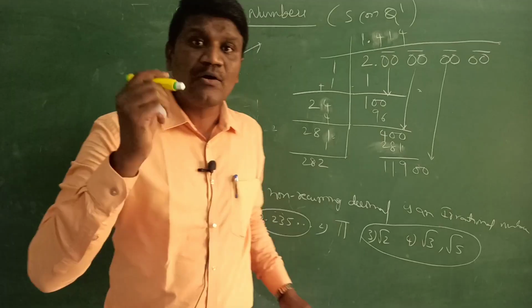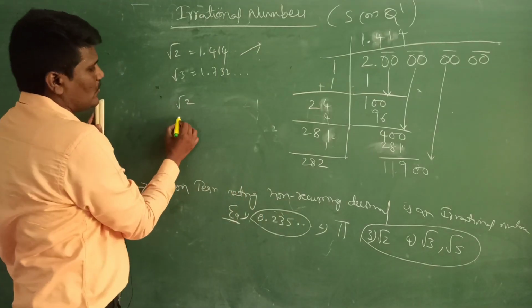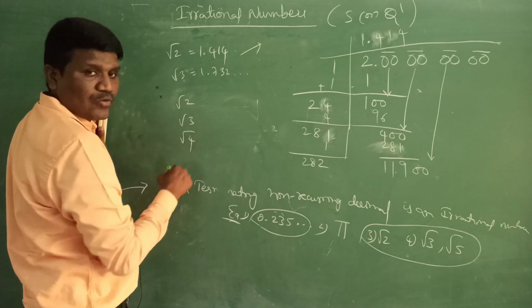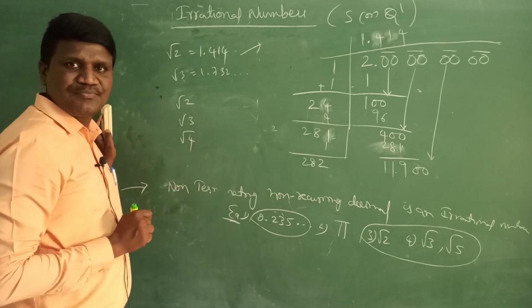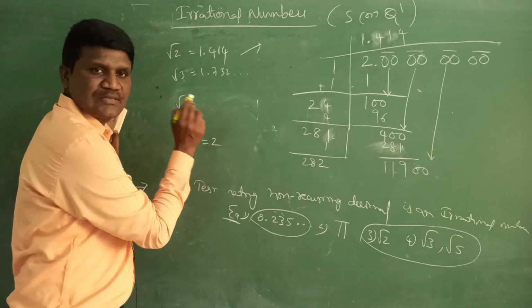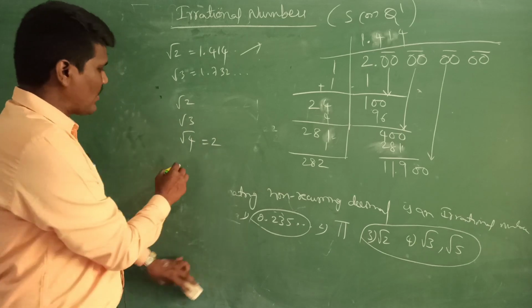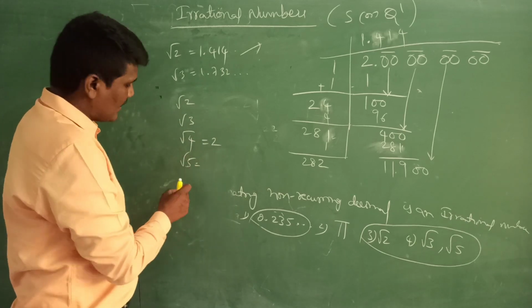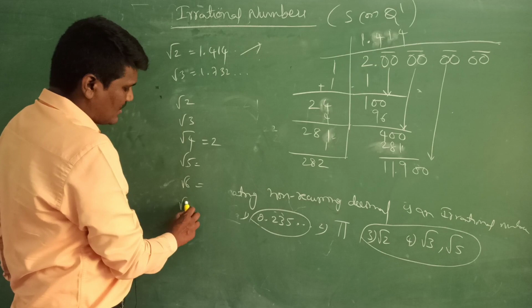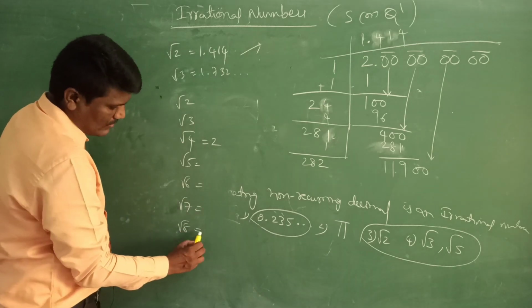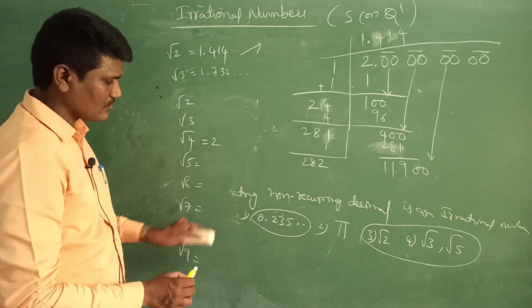Okay students, now observe here root 2, root 3, root 4. So what is the root 4 value? Root 4 value is 2. And what is the root 5 value? And root 6, root 7, root 8, root 9.